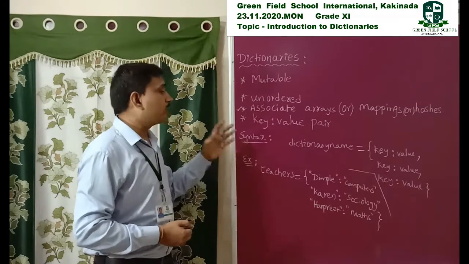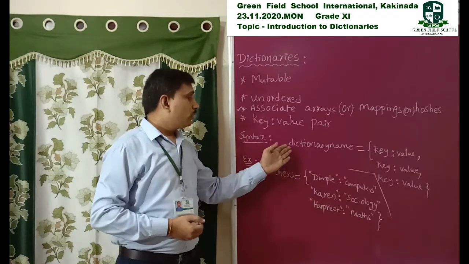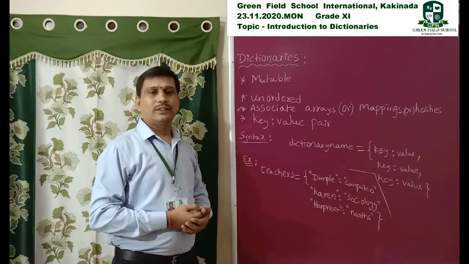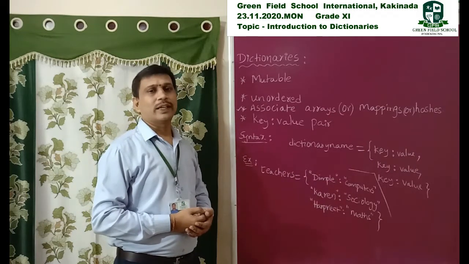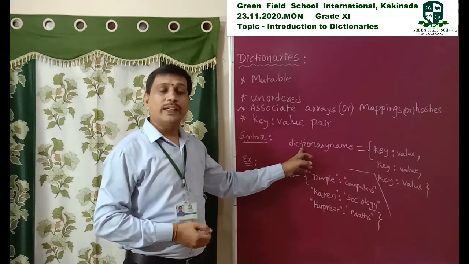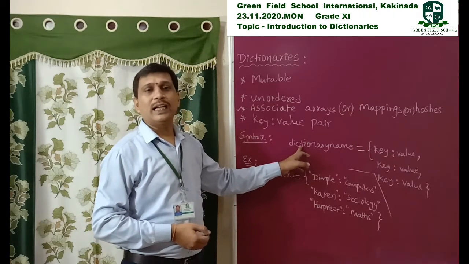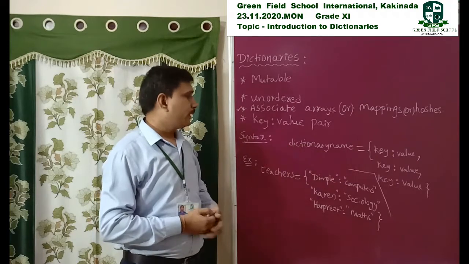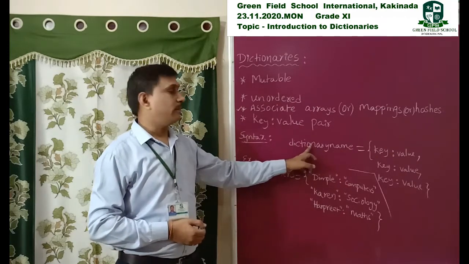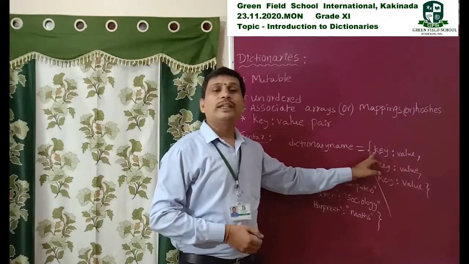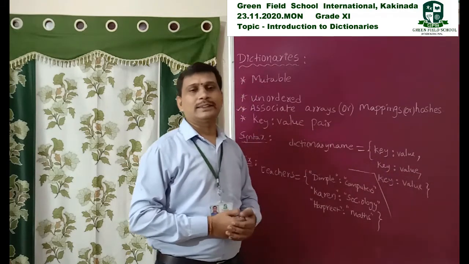Next, coming to syntax. When we create a dictionary, first we specify the dictionary name. Then we use curly brackets.